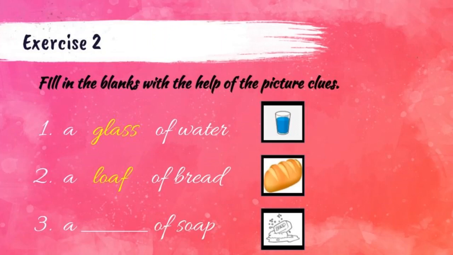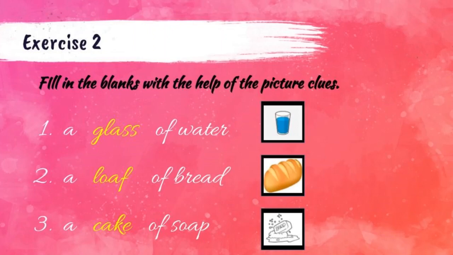Okay. Let's see the third one. A dash of soap. So soap is also an uncountable noun. We cannot separate or we cannot count it. So we can say a cake of soap. What do you want to say? A cake of soap.